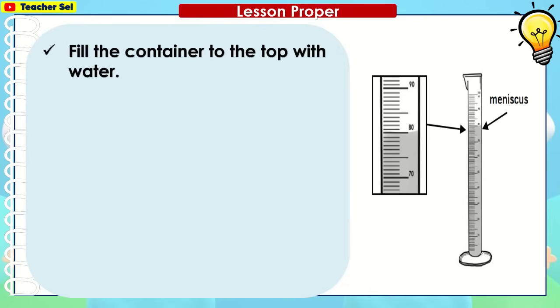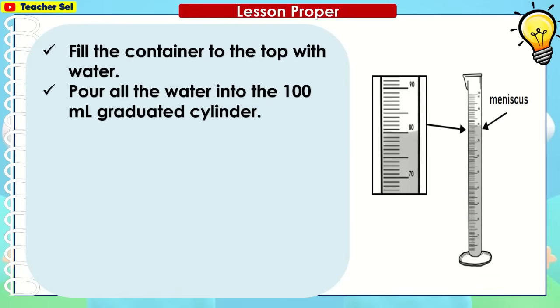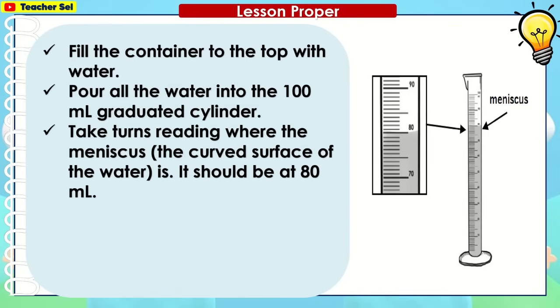Fill the container to the top with water. Pour all the water into the 100 milliliters graduated cylinder. Take turns reading where the meniscus, the curved surface of the water, is. It should be at 80 ml.